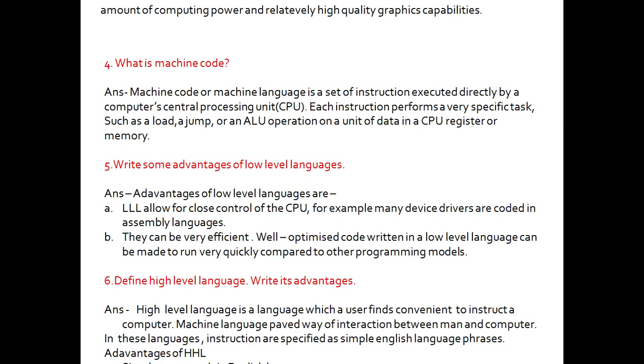Define high level language. Write its advantage. High level language, the languages which we use now. English language is called high level language. High level language is a language which is user friendly, convenient to instruct a computer. High level language is a language which a user finds convenient to instruct a computer.